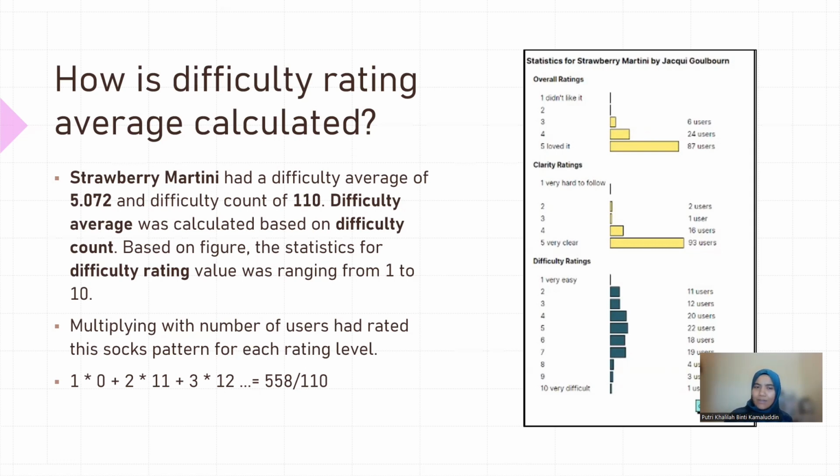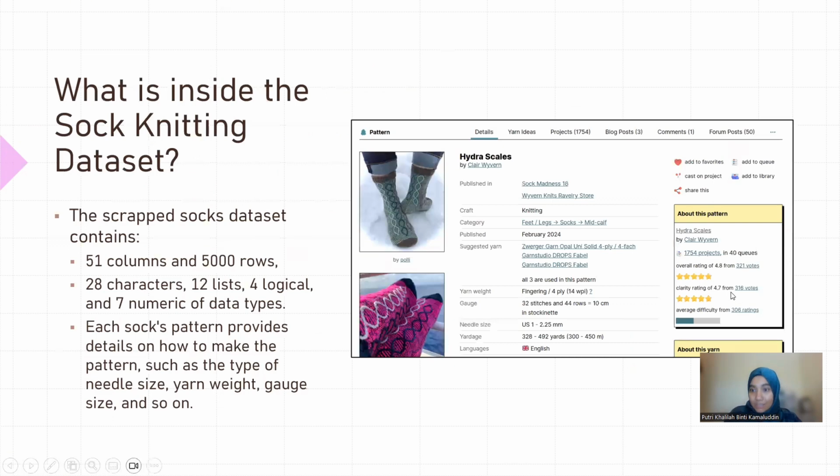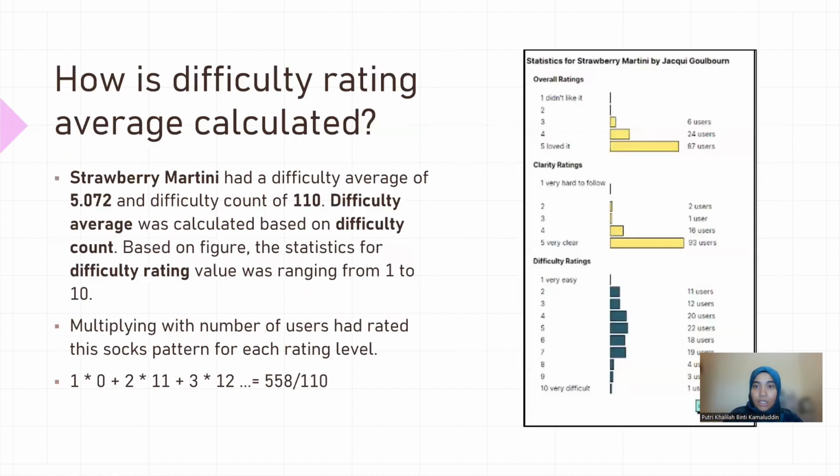But how did we get this value? Notice over here when I click on this pattern and this 306 rating link, it will open the statistics of the ratings of the socks itself. Focus on these difficulty ratings down here.